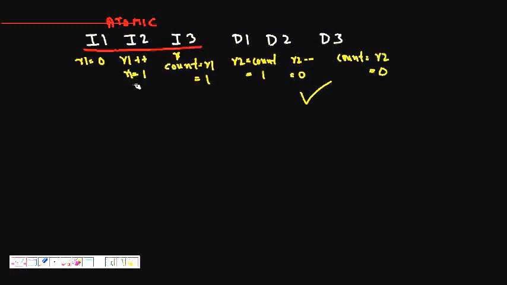Now the value in R1 is copied to count, so count becomes 1. Now thread T2 starts, copies count into R2, it becomes 1, decrements it, R2 becomes 0, and then copies the R2 value into count, so it becomes 0. So this is a correct result.